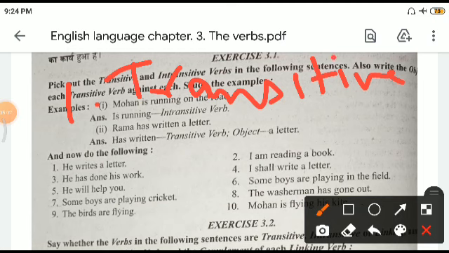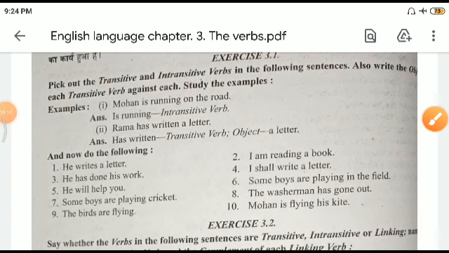Second, I'm reading a book, again transitive. He has done his work, again transitive. I shall write a letter, again transitive. He will help you, again transitive. Some boys are playing in the field, again transitive. Some boys are playing cricket.